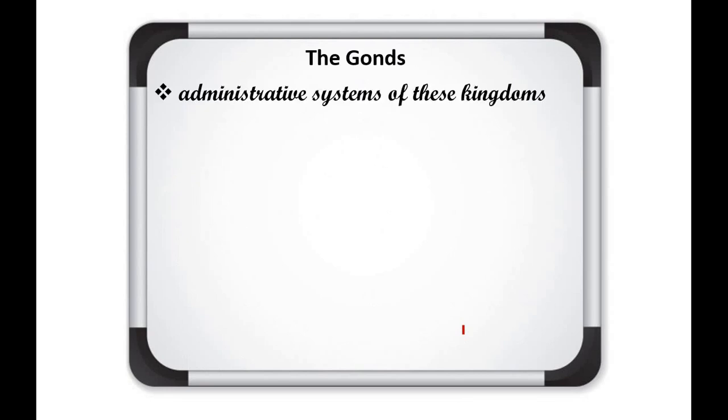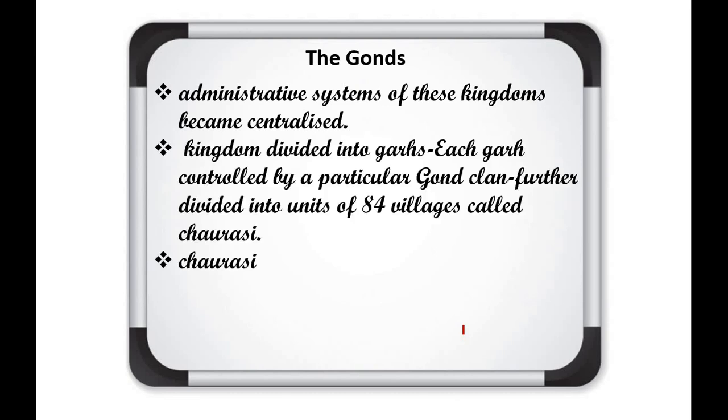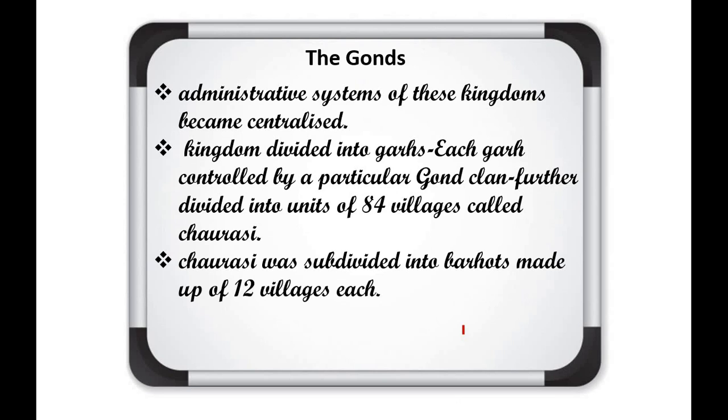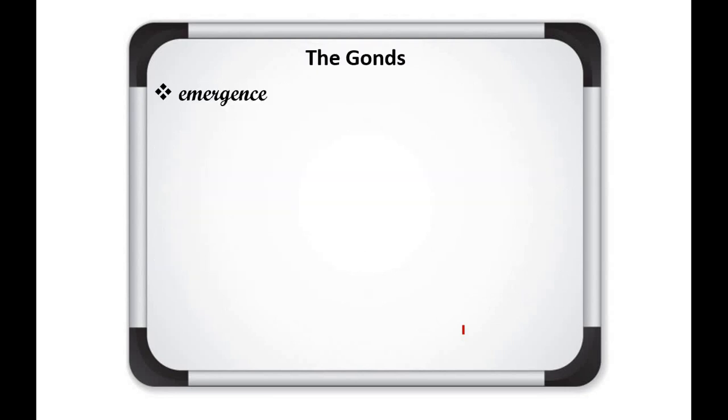And the area of this Gond community was known as Garhkatanga also, and it was a very large area in which, it is said, 70,000 villages were included. And if we talk about the administrative system of the Gond community, the complete area, or you can say Garhkatanga, was divided into smaller units. Groups of 84 villages were known as Chorasi, and this Chorasi, the group of 84 villages, was further divided into groups of 12, which were known as Bharots. So this was the administrative system of the Gond community.